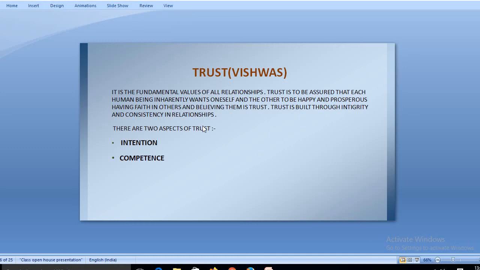There are two aspects of trust. Number one is intention and the other one is competence. Intention means आप क्या करना चाहते हैं. Competence मतलब your skills, basically your महारत.